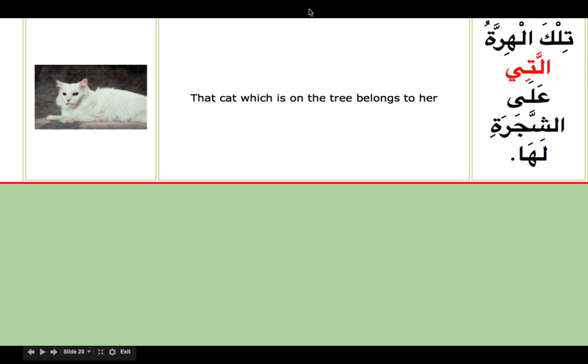Tilka al-hirratu. Hirratu is a cat. So tilka is mubtada, al-hirratu is badal. Here is a classical example: tilka al-hirratu allati ala ash-shajarati. So we still need the khabar. That cat, that which is on the tree, what about it? Laha, that is the khabar: belongs to her.